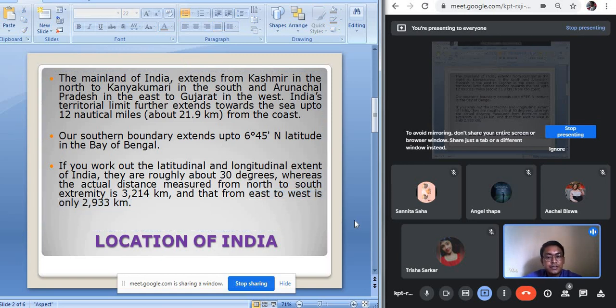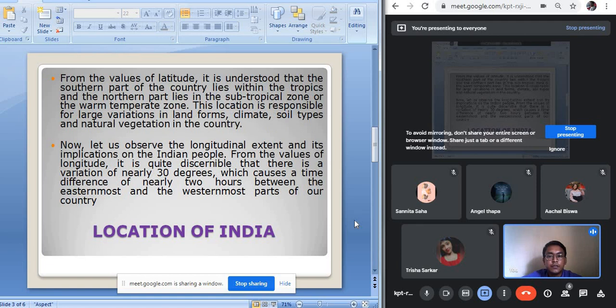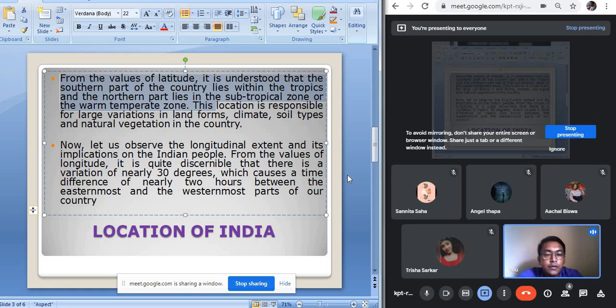Okay. So this is the north-south and the east-west length of our country. And from the values of latitude, it is understood that the southern part of the country lies within the tropics, and the northern part lies in the subtropical zone or the warm temperate zone. If we see the latitudinal extension of our country, half of our country lies in the subtropical zone and half lies in the tropical zone.